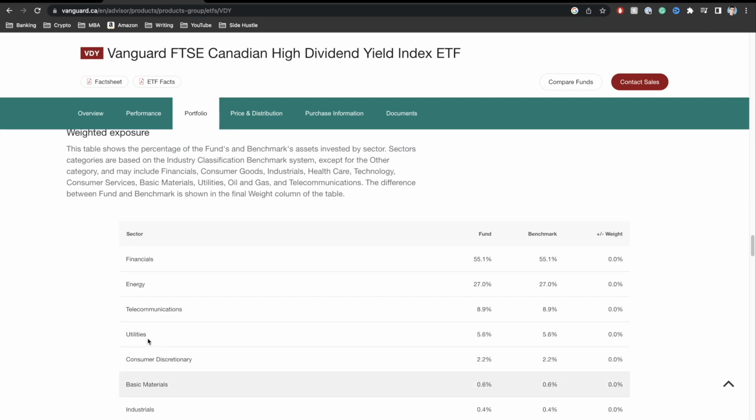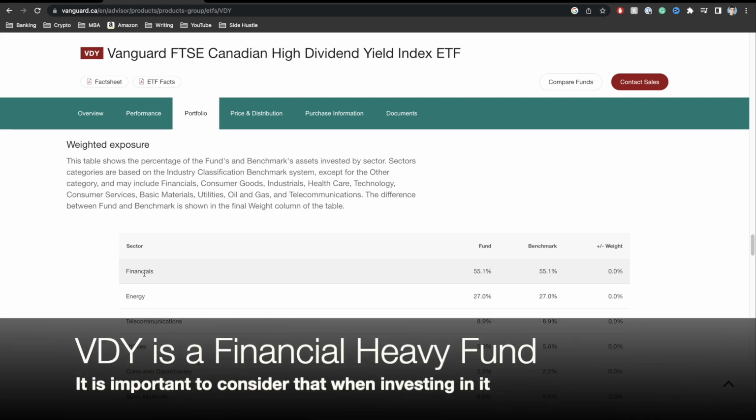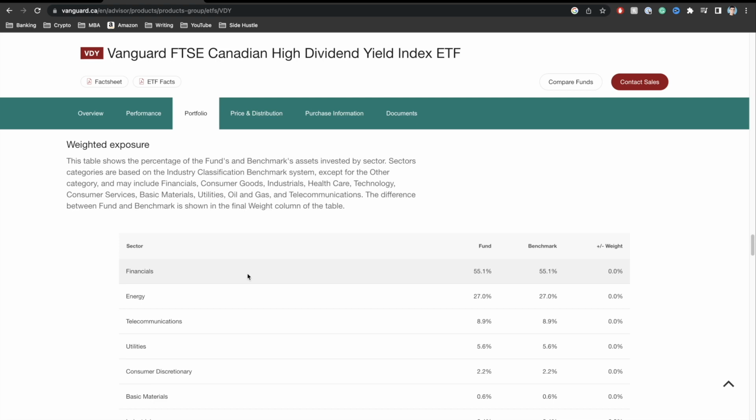And then in terms of the weighted exposure, so the different sectors, we can see for this particular fund, it is a very high weightage towards the financial sector. So if you invest in VDY, essentially you'll be investing heavily into the financial banks in Canada. Okay, so 55% of this particular fund is actually focused on the financial sector, as opposed to our previous fund, which was a good balance of financial and this actual second sector. But over here, you have a high dominance in the financial industry for VDY. Okay, so that's something that you should just keep in mind.